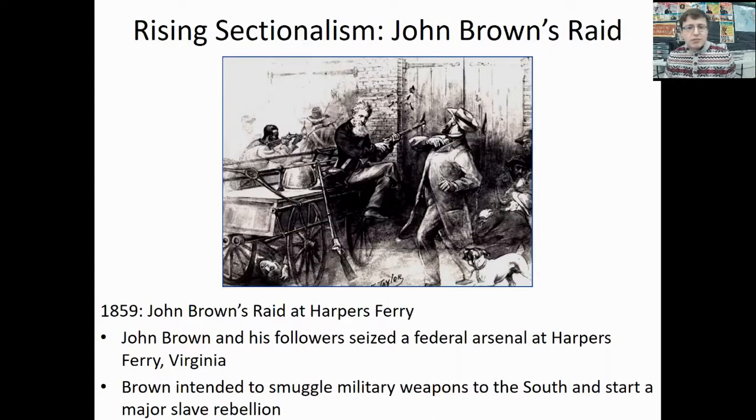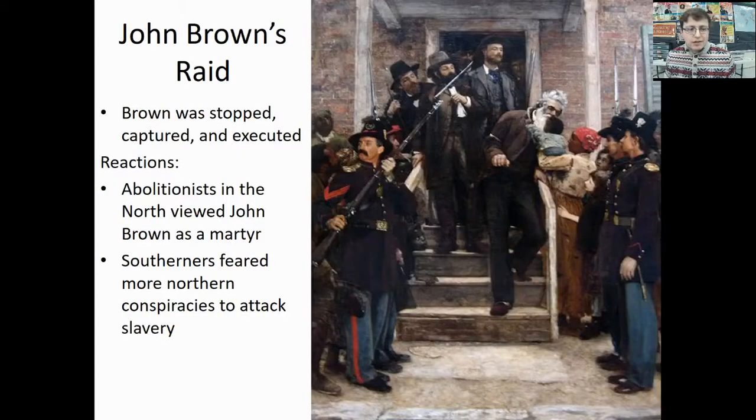In 1859, we're going to see a reoccurrence of John Brown and his views towards slavery. John Brown and his sons are going to attack the federal arsenal at Harper's Ferry, Virginia, where many of the military weapons are stored. His idea was that they would steal these weapons, provide them to slaves, and then start a major slave rebellion. He thought that the second that slaves heard that there was an attack, they would flock there to help. The problem is that Brown was stopped, captured, and executed for his crimes.